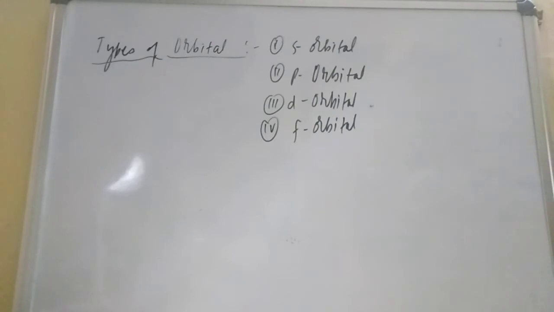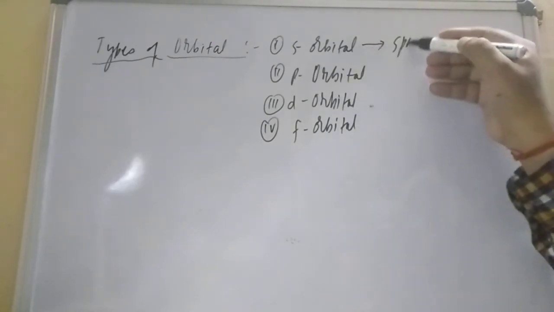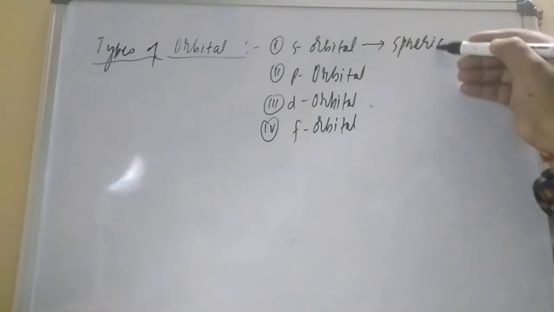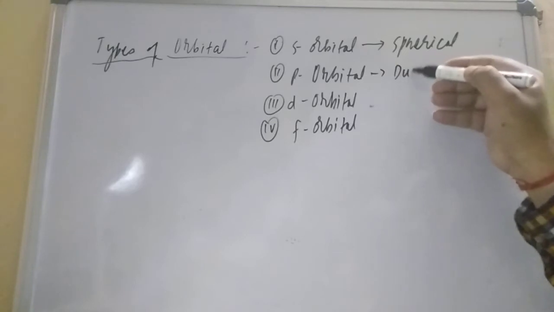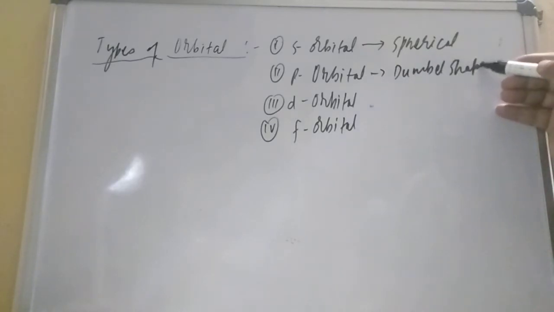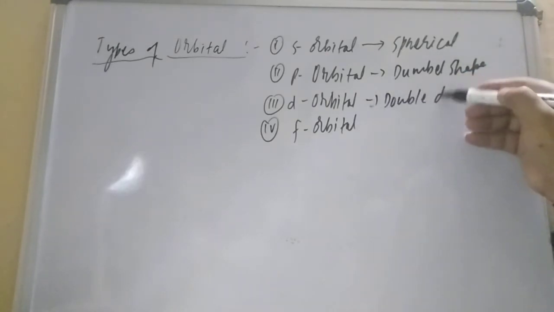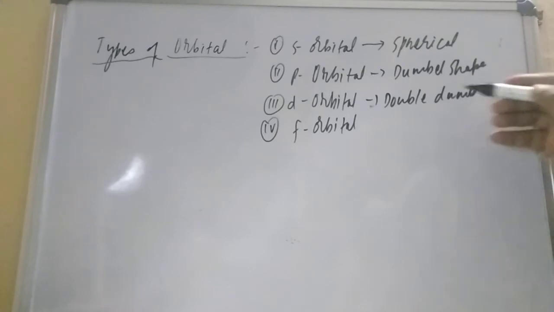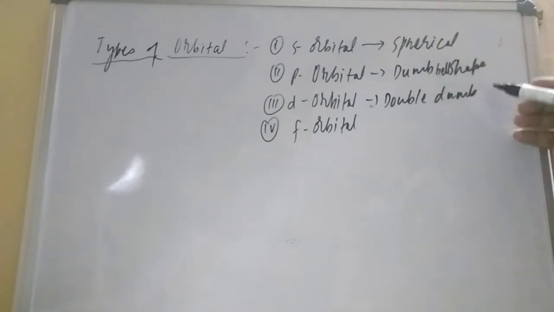What basic things do we have to understand? S is for spherical shape. P is for dumbbell shape. D is the double dumbbell shape.